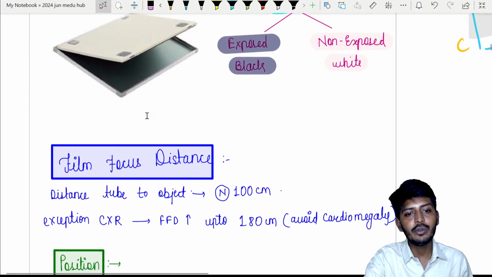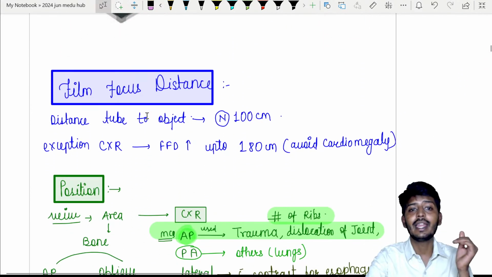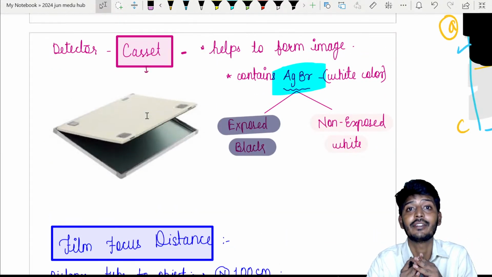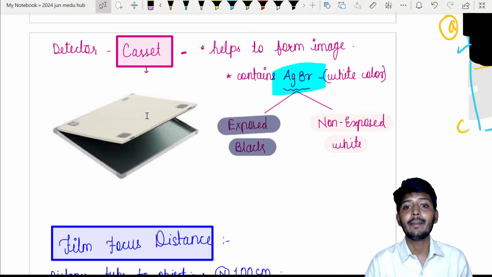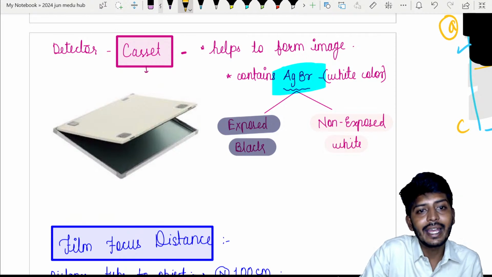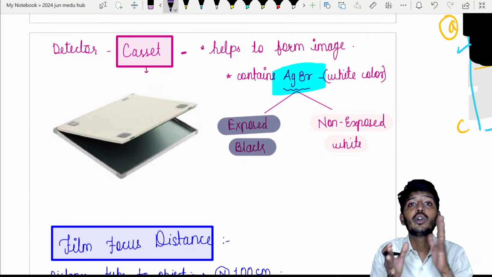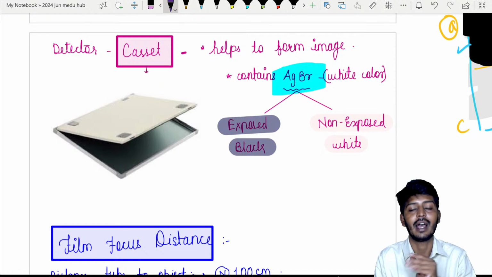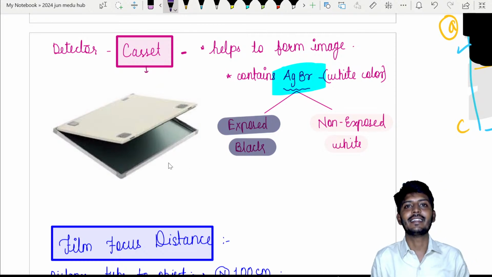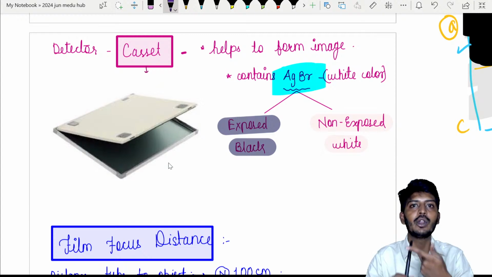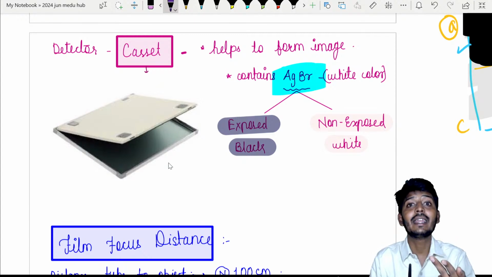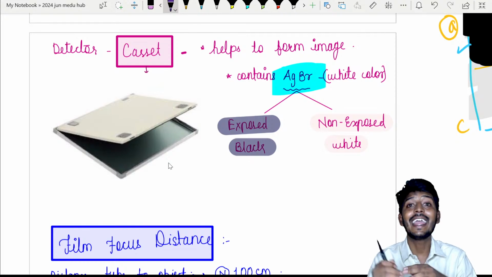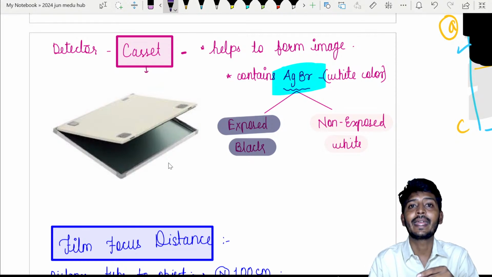Once we have understood that, let's continue to the next important aspect, which will help us understand what exactly the image is. The image is very simple to understand. Based on how much X-ray is falling, we can have different types of images. If air is there, that is possibility 1. If bone is there, possibility 2. Possibility 3, very important, is soft tissue. They have different penetration capability.